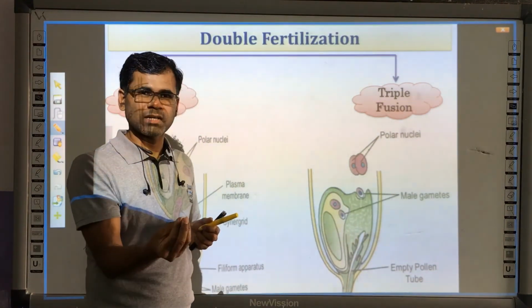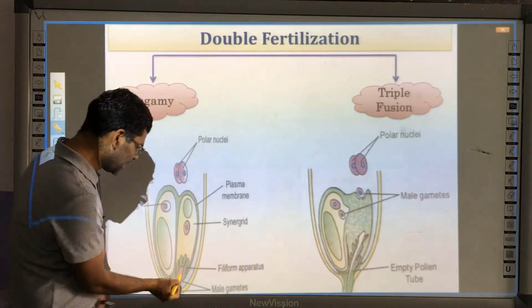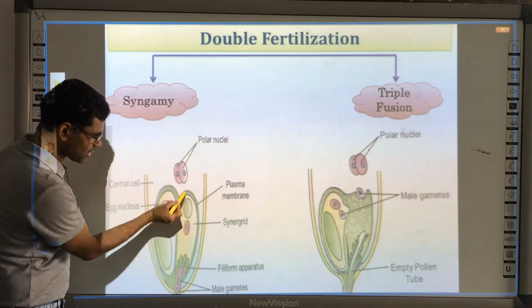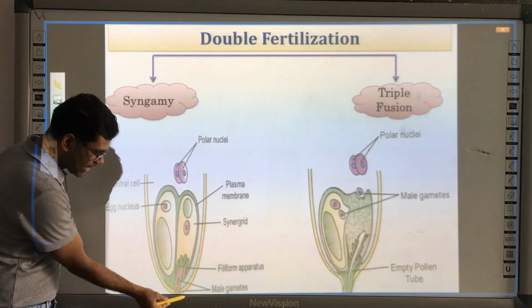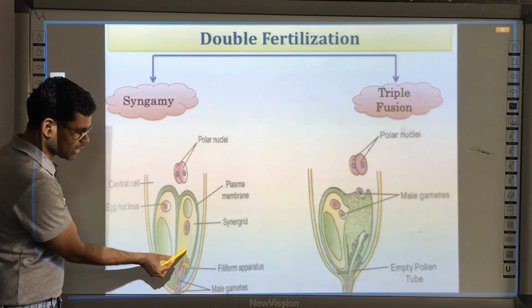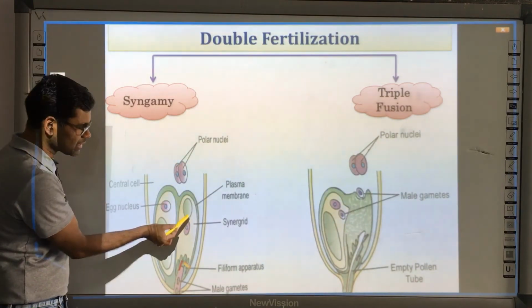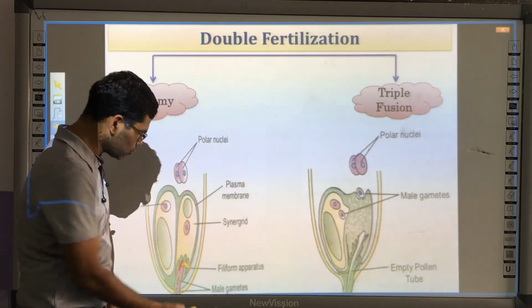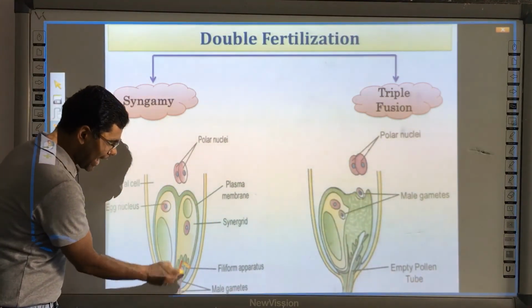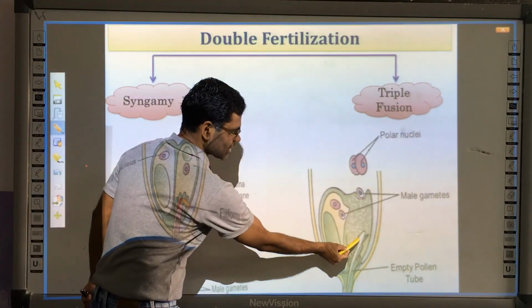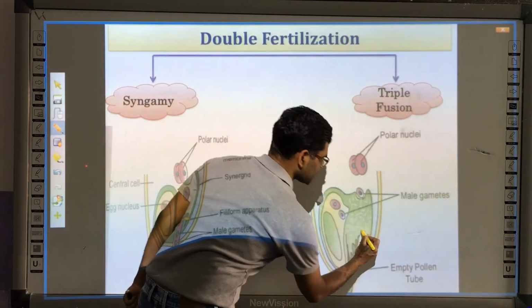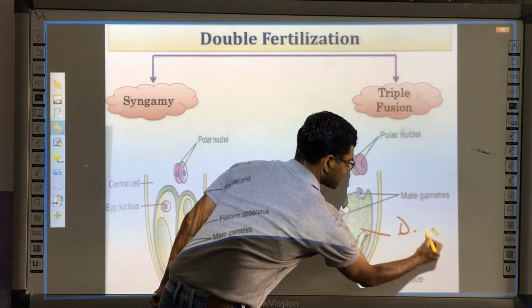So it reaches the synergid. This is the synergid, this is the filiform apparatus, and this is the pollen tube. As the pollen tube enters the synergid, it releases its two nuclei. As it passes through, the synergid undergoes degeneration. You can see here the degenerated synergid.